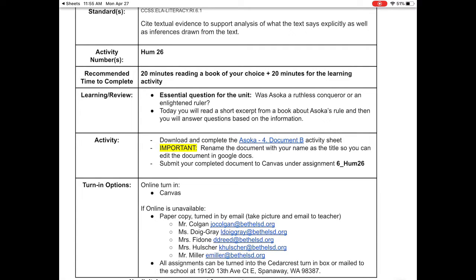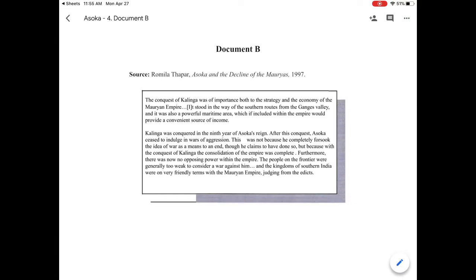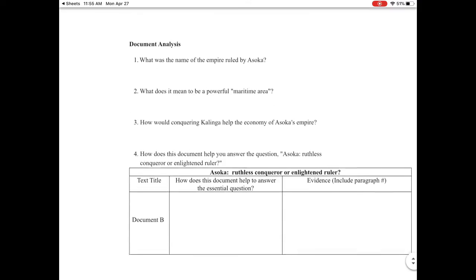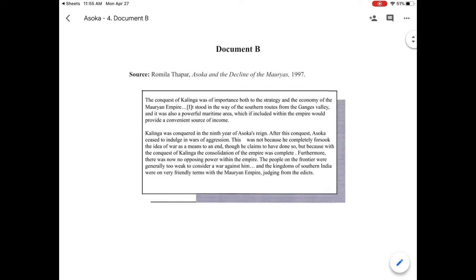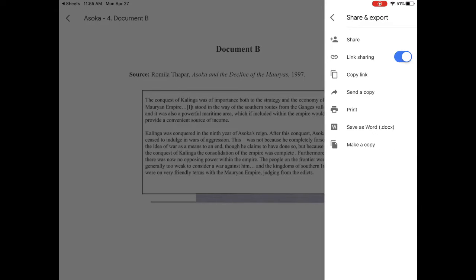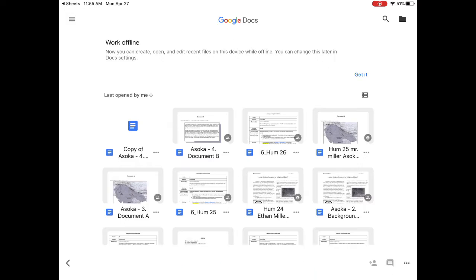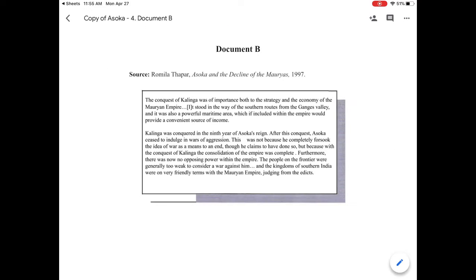All right, downloading complete. Make a copy and rename, and submit. Let's follow this pattern. This is like our third or fourth time doing this now. So here is the downloading stage. I'm accessing the document, see the document and the questions. I'm going to, of course, share and export and make a copy of this so that I can edit it myself. And once I've made a copy of it, I know that I've done it because it says copy of.